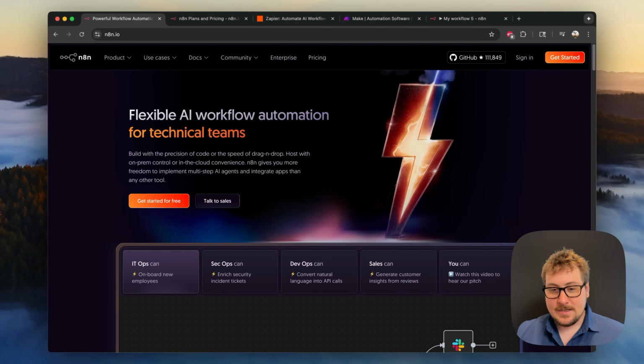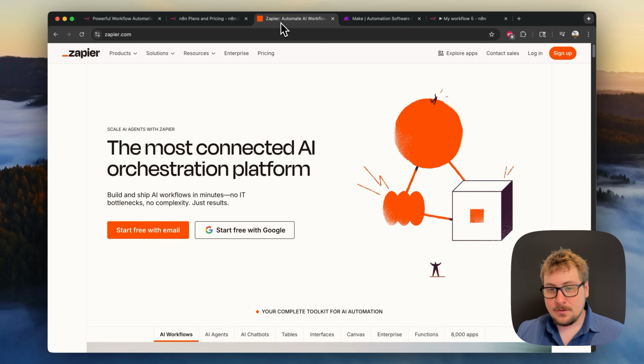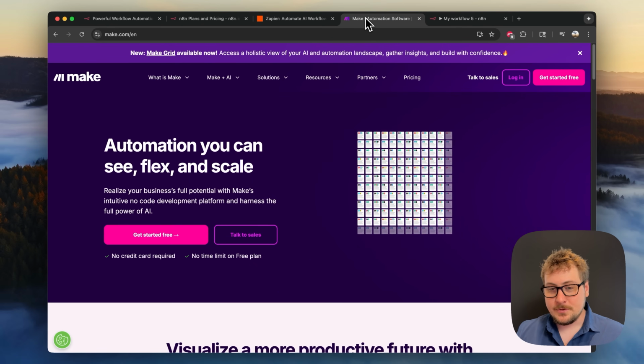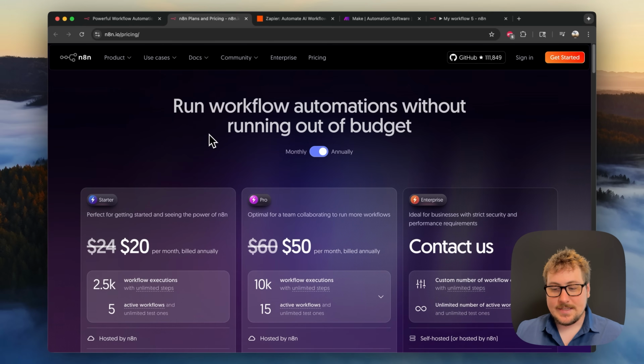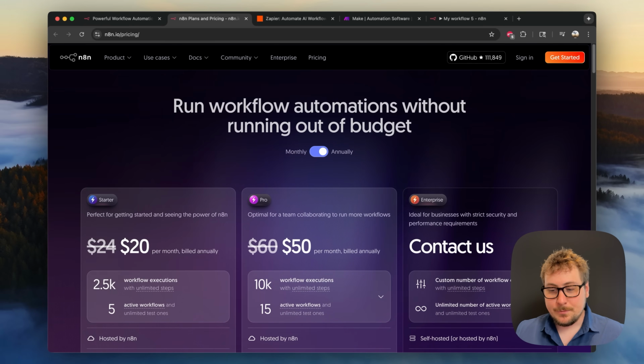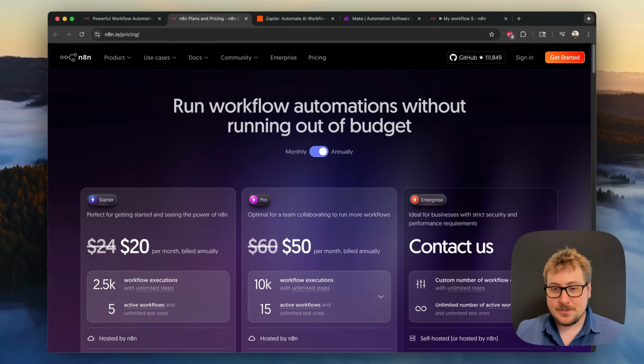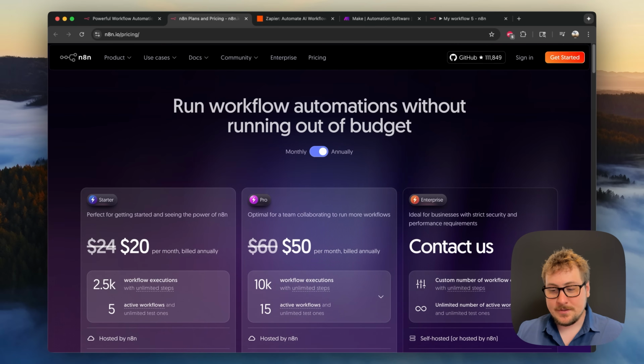So essentially, N8N is a workflow platform or an automation platform. It's very similar to Zapier, which is used in a lot of businesses, as well as Make.com, which is another pretty big rival. I've found that N8N has two major advantages. The first one is how well it's integrated with all the new AI services. And then the second major advantage is the pricing. It is substantially cheaper than Zapier, which charges you for every single action that happens on your workflows.